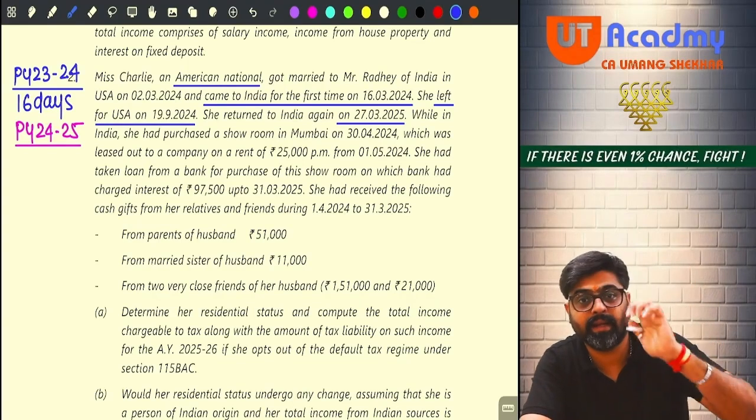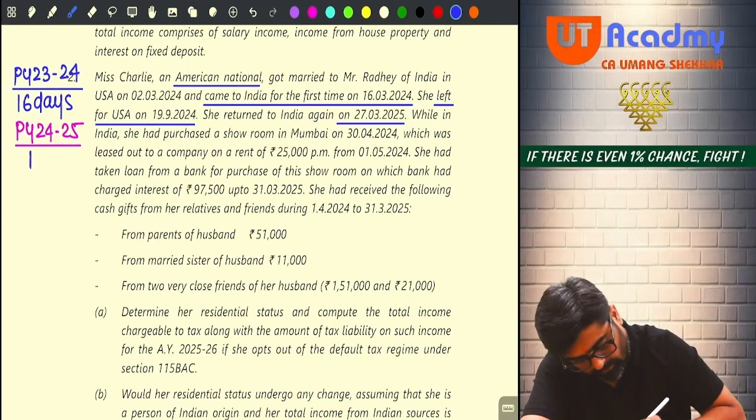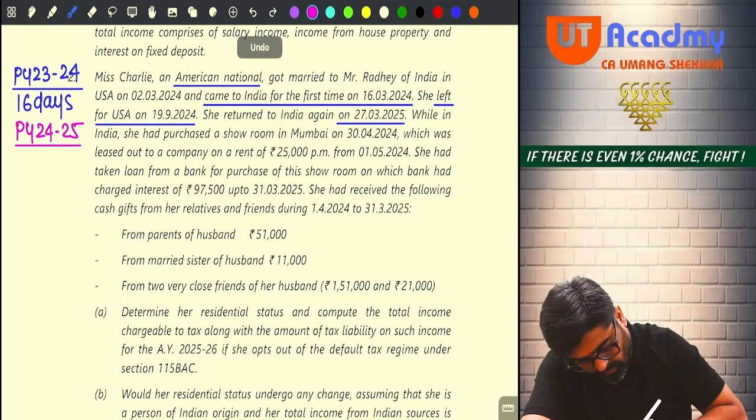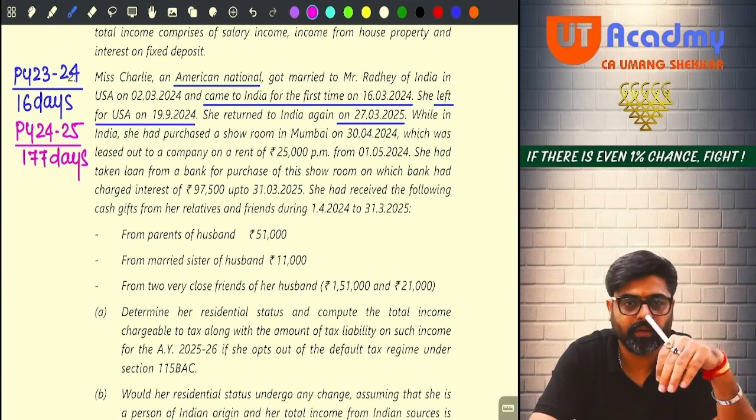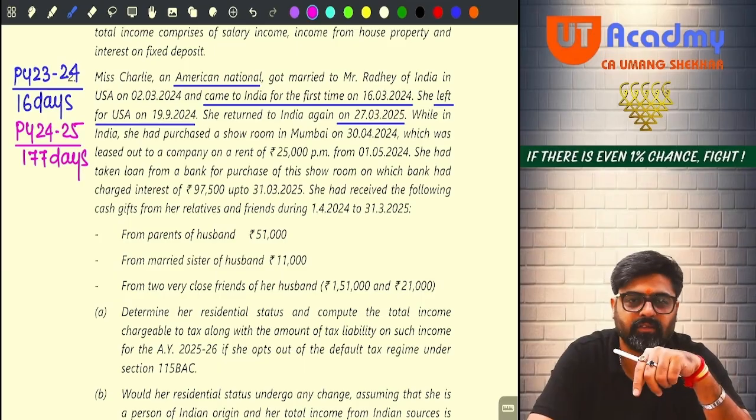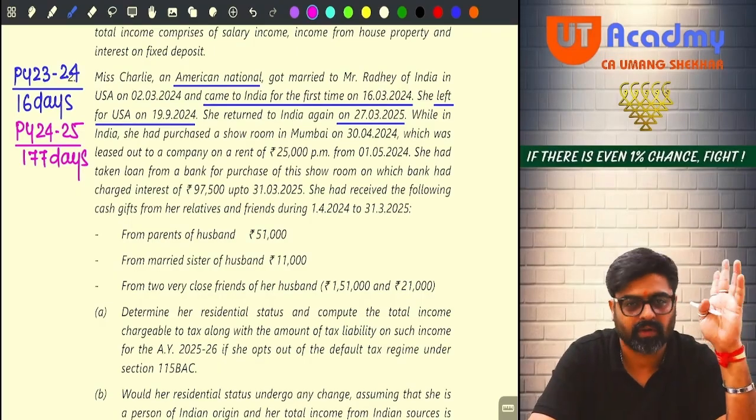So her stay in India in 24-25 is how many days? 177 days.